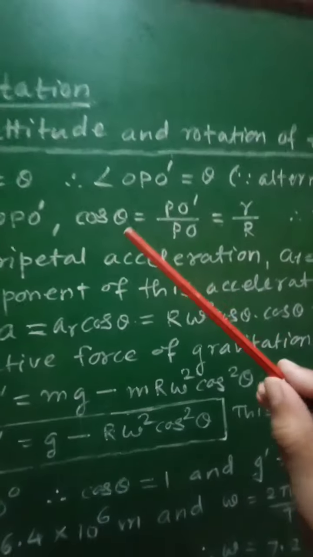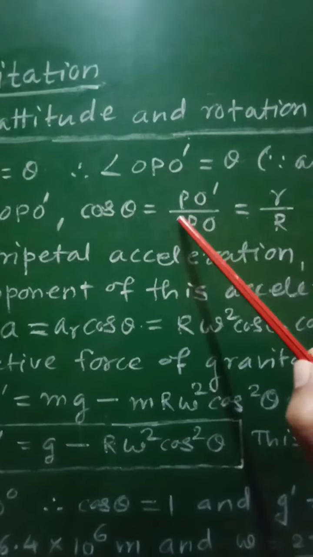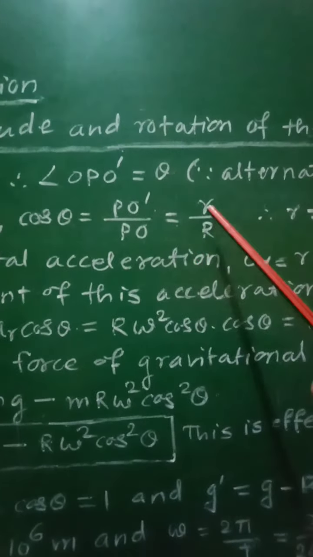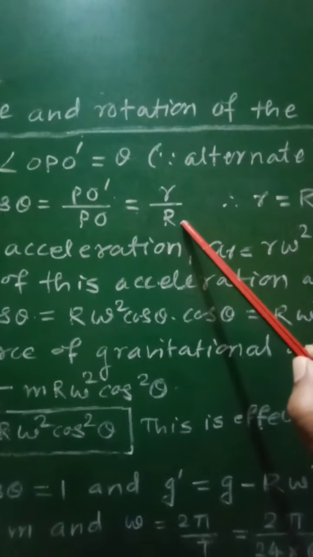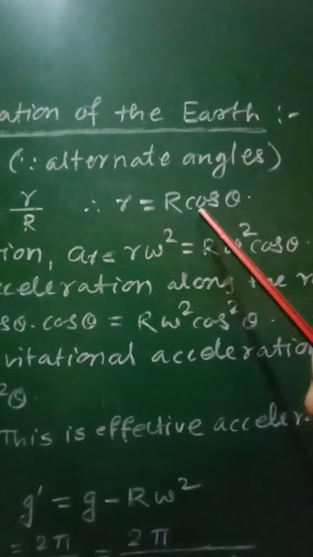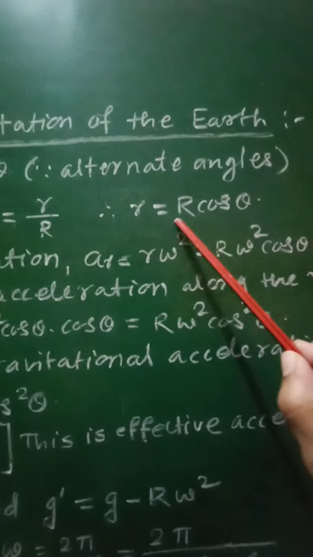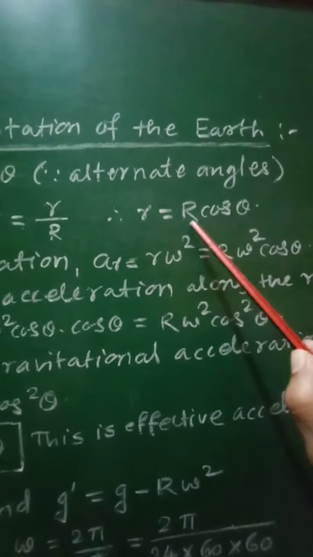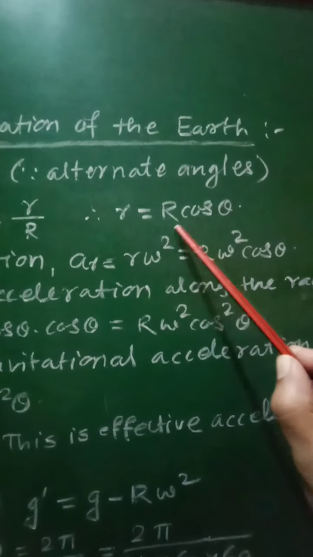Therefore we can write cos theta is equal to PO dash upon PO, that will be equal to small r upon capital R, and therefore r is equal to R cos theta. So this will give the radius of that small circle.